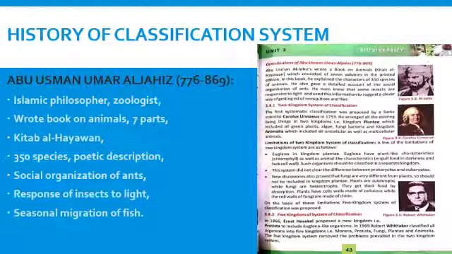He also described the life system of ants, how they store their food under the ground in a way that even heavy rain cannot destroy it. He explained that insects respond to light and suggested a clever way of getting rid of mosquitoes by keeping places dark. He also wrote that many organisms, like fish, migrate seasonally when the surrounding environment does not suit them.